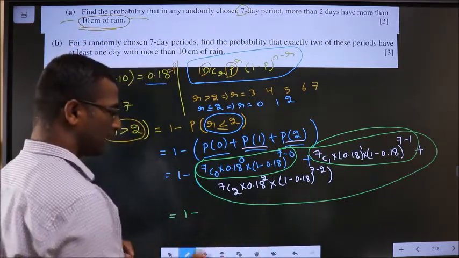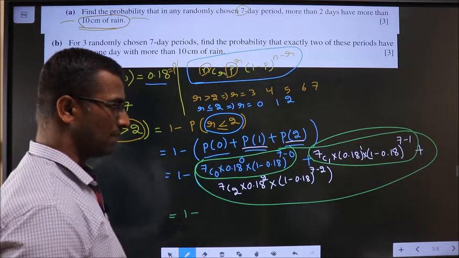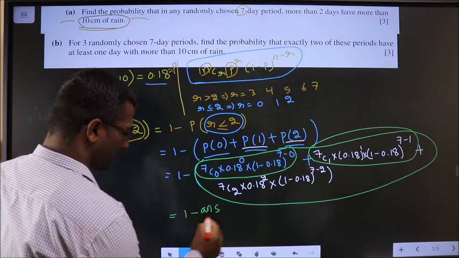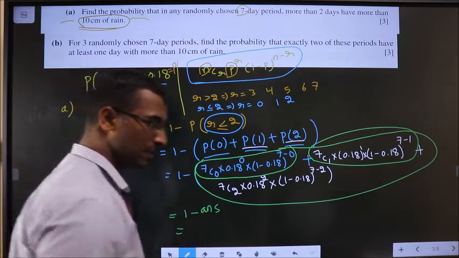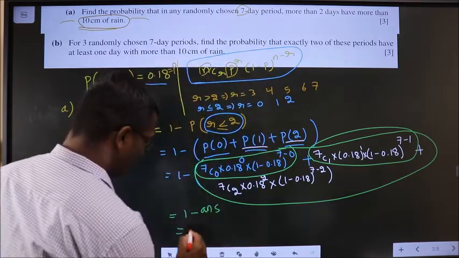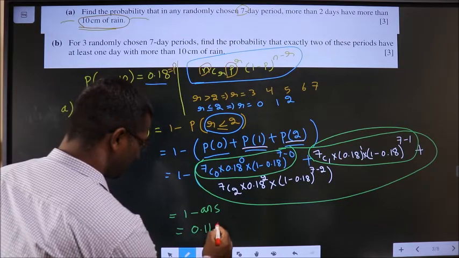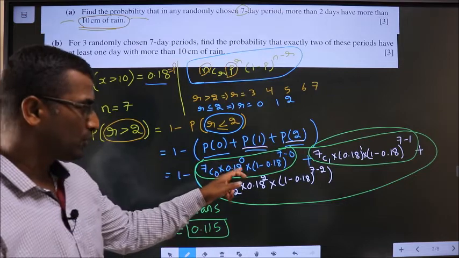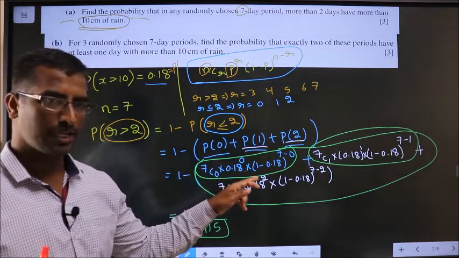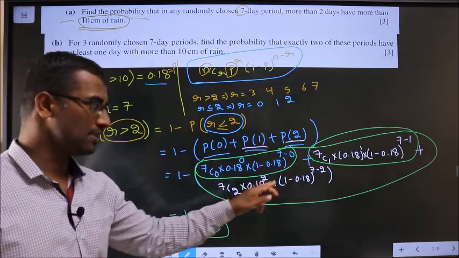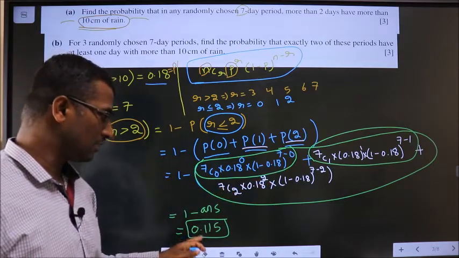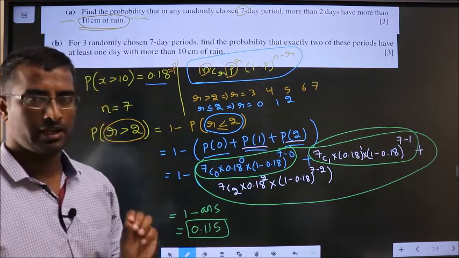So that you will get some answer. Subtract that from 1. So you will get the answer to be 0.115. You should get it. Put this plus, you will get some answer, plus this one, plus this one. And finally you do 1 minus this answer should give you this one. Clear? Okay.